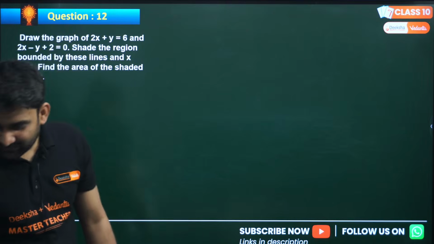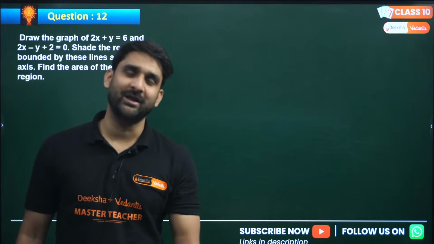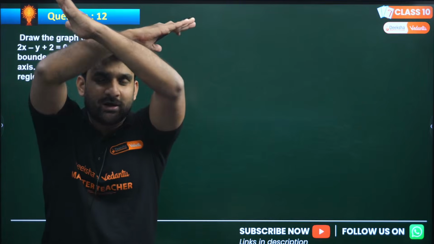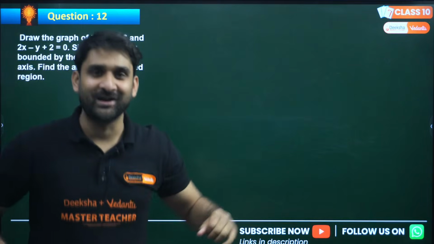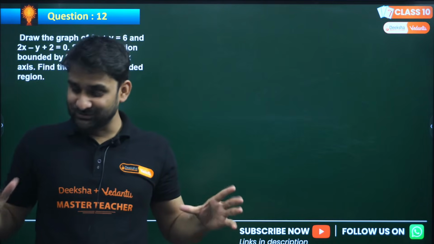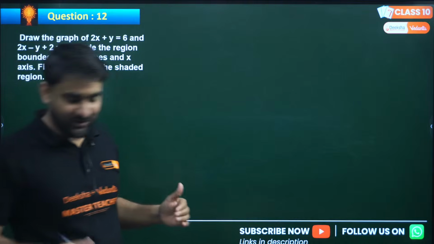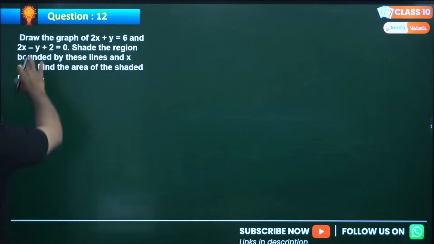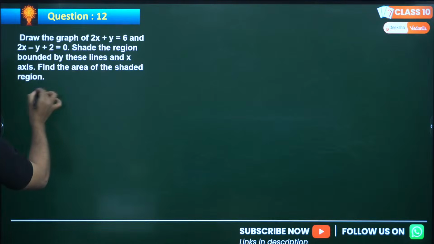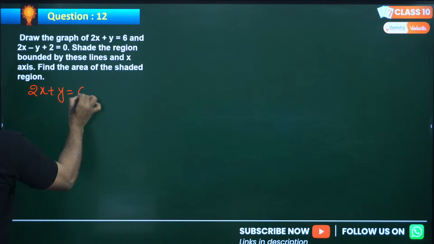Sir, how to identify that the shadow region will be a triangle? Oh my dear, when you draw the straight line, the linear equation, on the graph, then you can identify. Without showing the straight line on the graph, you cannot identify. For this you have to draw the graph. So the first equation is 2x plus y equals 6.